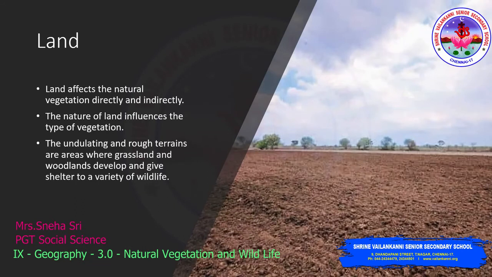Now, under relief, we are having land factors. Land affects the natural vegetation both directly and indirectly. Why? Because all the vegetation is found on the land, right? The nature of the land influences the type of vegetation. For example, whenever a land is rough, the vegetation may vary. Whenever the land is smooth, the vegetation may vary. Like that, the undulating and rough terrains.